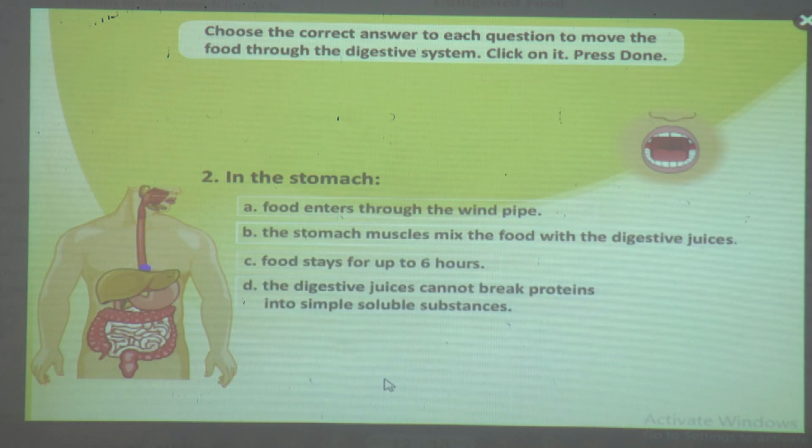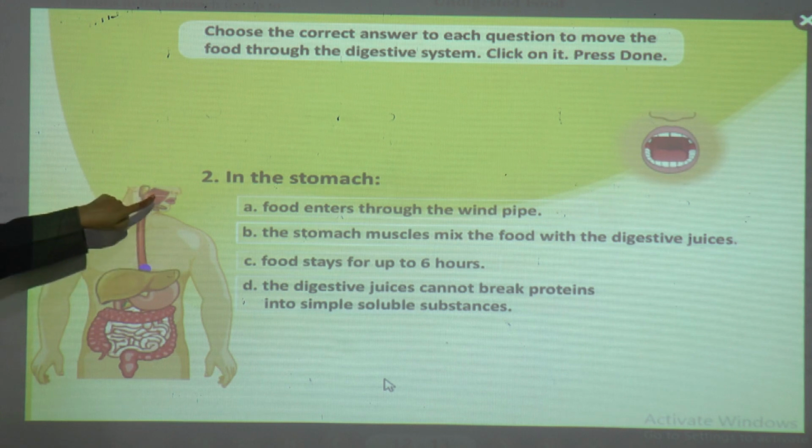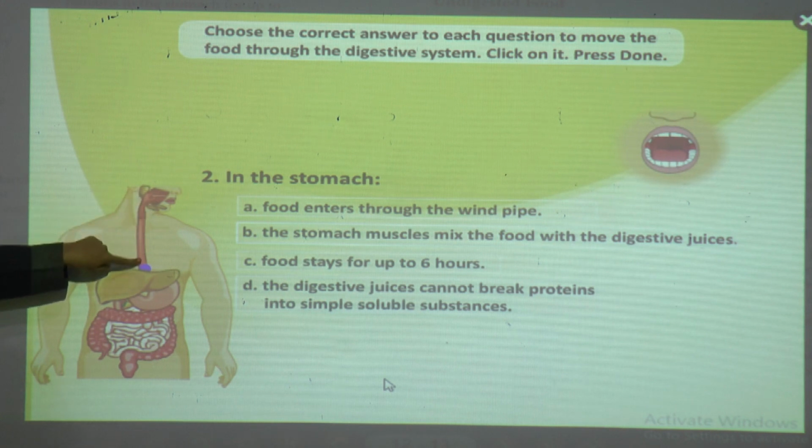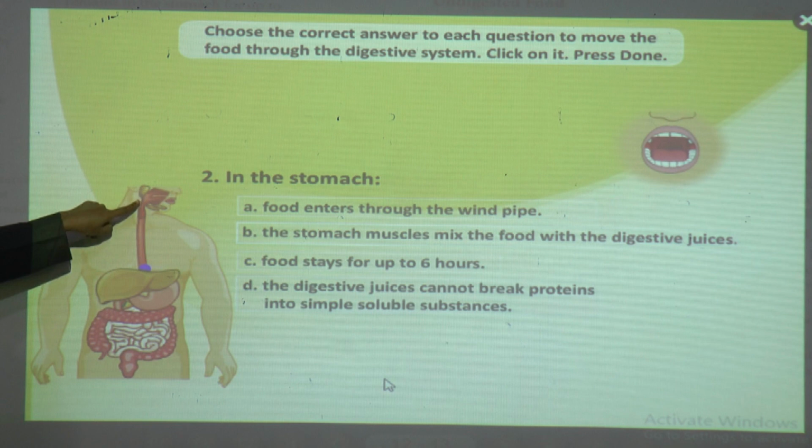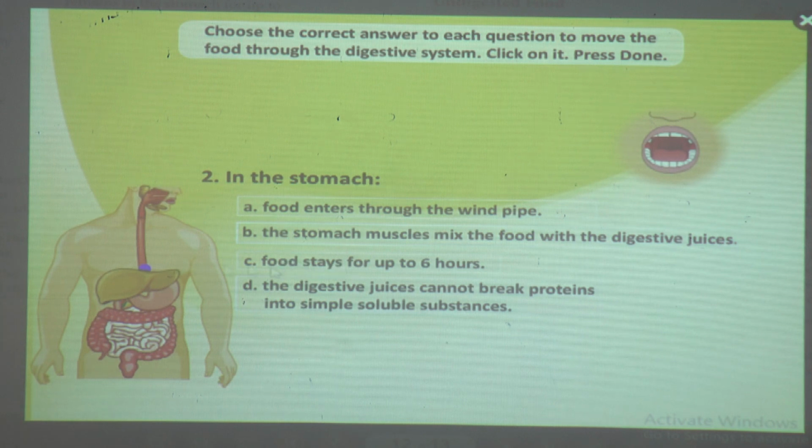See, if we click next, whatever food was there in the mouth enters the food pipe. Actually, we have to click the correct answer to move the food through the digestive system. Now, we will move to the next question. See, now the second question is here: in the stomach, what happens? See, here are the options. We will read this and we will choose the correct one.